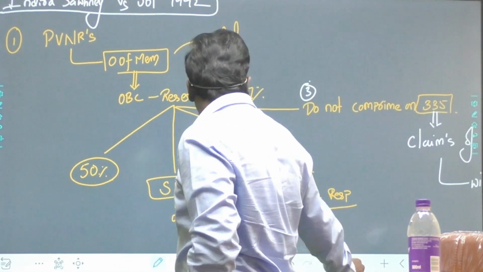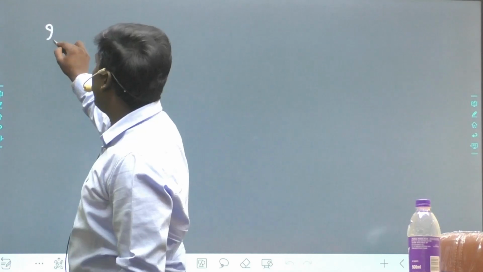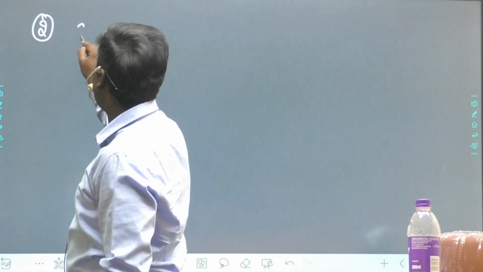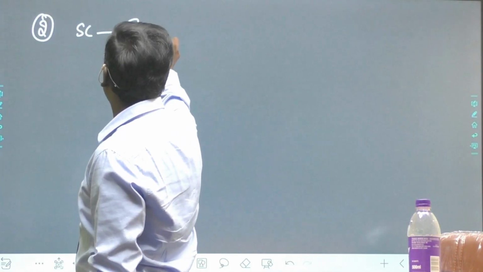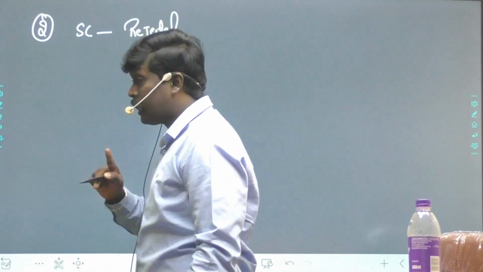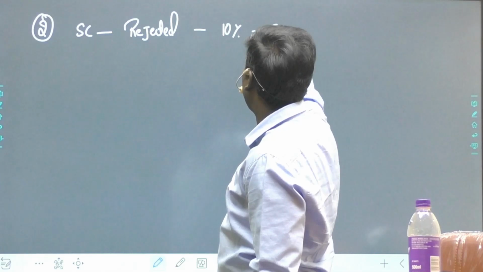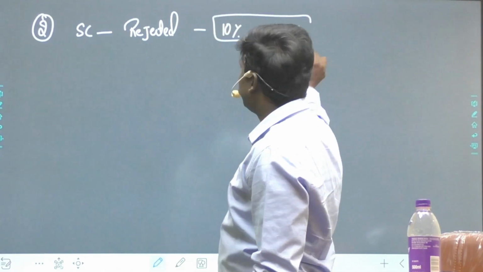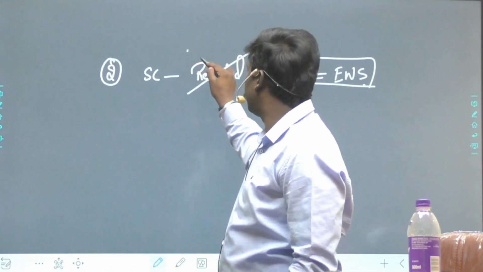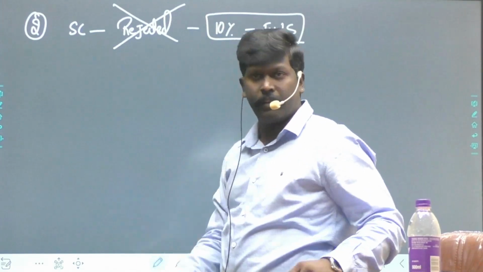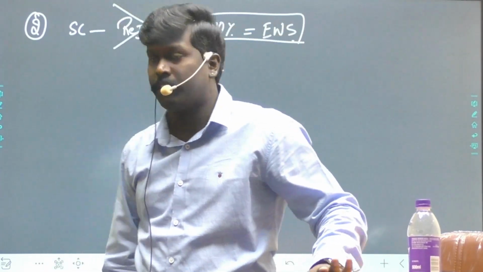Point number 2. Supreme Court in Indira Sawhney case rejected 10% reservations to economically weaker sections. Why?